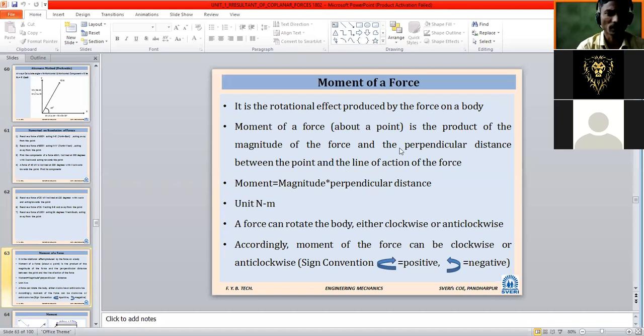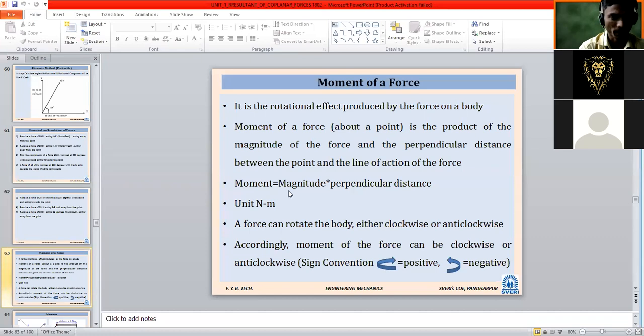Moment of force is taken about a certain, particular point, and then we saw the formula. Simple: moment is equal to magnitude of force times perpendicular distance. While taking the force into consideration in the case of moment, we have to take the magnitude of the force. That is most important. Irrespective of where that force is going, we consider magnitude and perpendicular distance. Here I am intentionally repeating this formula.